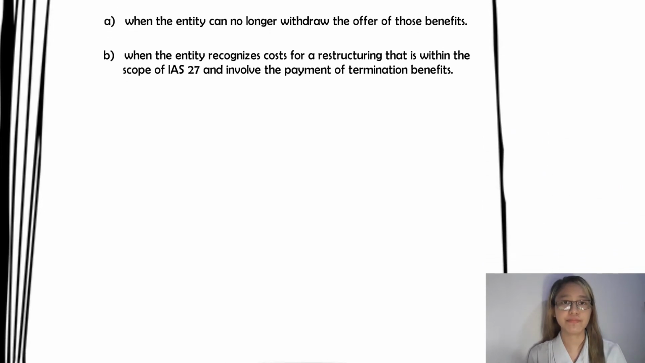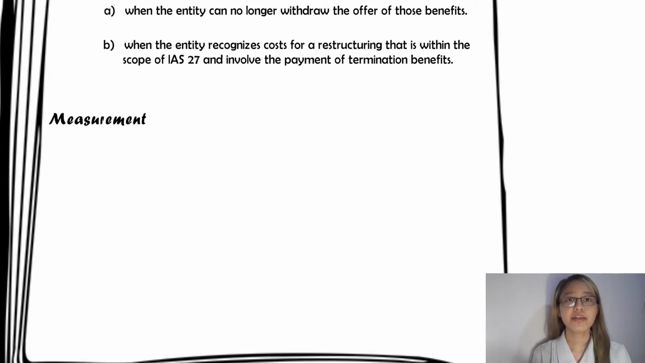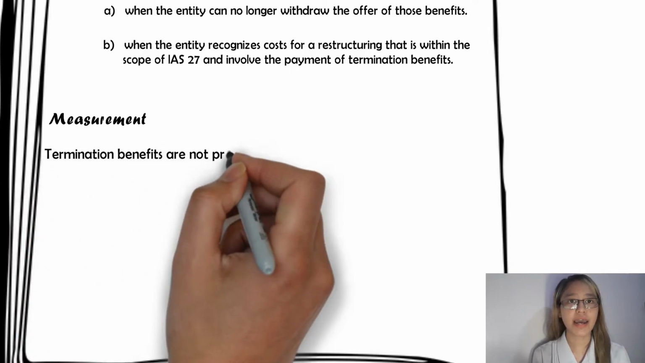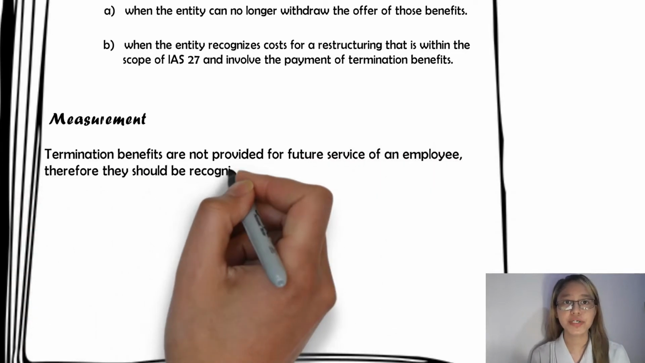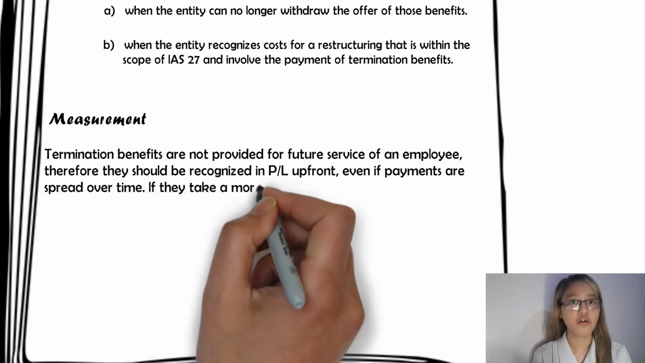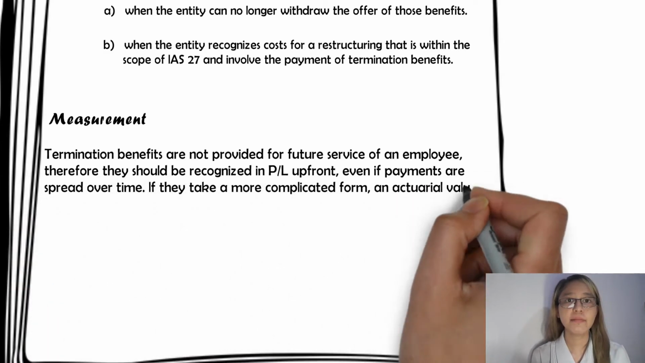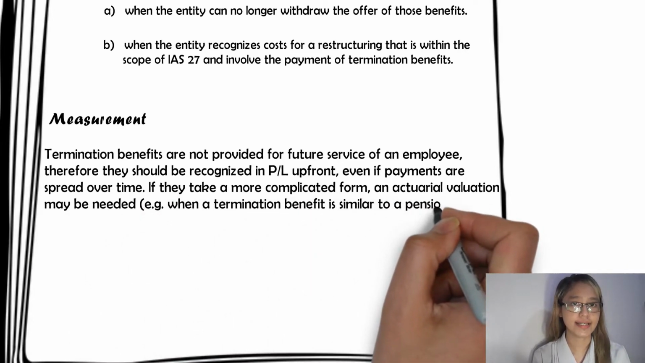As for the measurement, usually, the measurement of termination benefits is straightforward as they take the form of a lump sum payment. Termination benefits are not provided for future service of an employee, therefore, they should be recognized in P&L upfront, even if the payments are spread over time. If they take a more complicated form, an actuarial valuation may be needed.